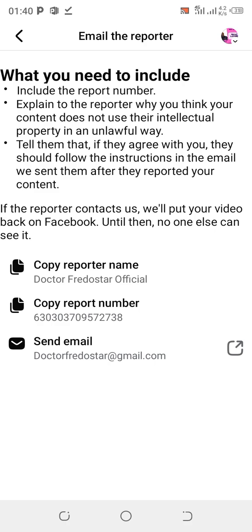Then click send at the top here. It will automatically send the email to the person, and all you need to do is pray, hopefully the person will respond and lift the violation that the person placed on your content, the content that you went and lifted.